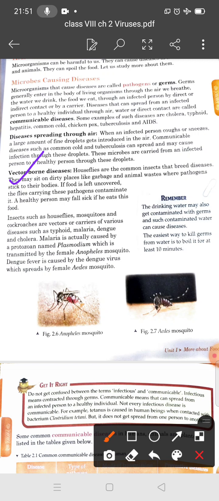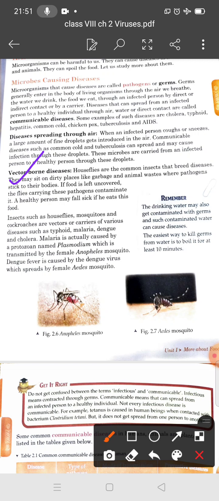Houseflies are common insects that spread diseases. When they sit on dirty places like garbage and animal wastes, pathogens stick to their body. When food at your home is left uncovered, the flies carrying these pathogens contaminate it, and when a healthy person eats this food, the person may fall sick.